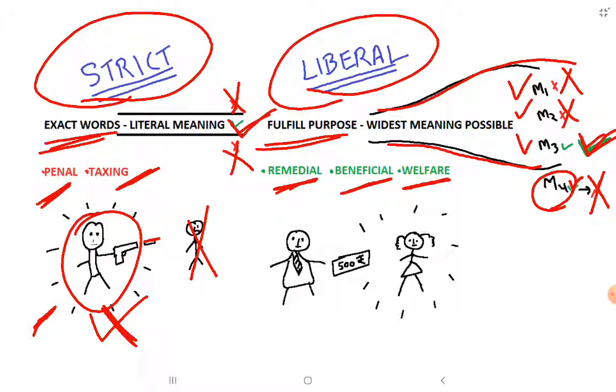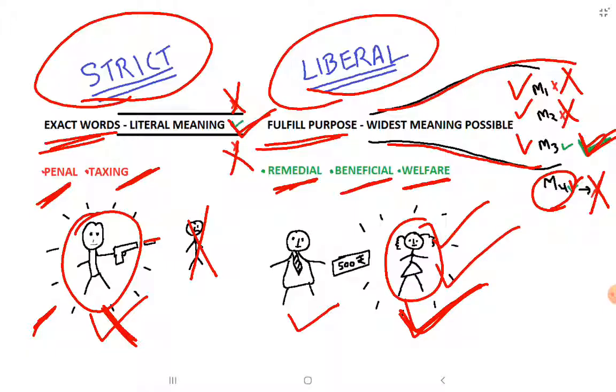In liberal construction, the main focus is to provide benefit to the beneficiary. Suppose this girl is working in the company of this person and she is pregnant and she wants benefits under the Maternity Benefit Act, then we will see whether she comes under the category of beneficiary under the Maternity Benefit Act, and if she fulfills the conditions, then she will be given the benefits. The main focus is to provide benefit to the beneficiary.